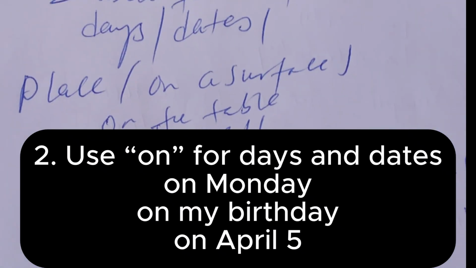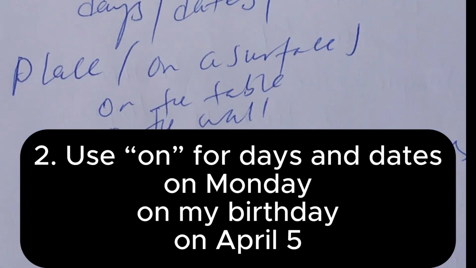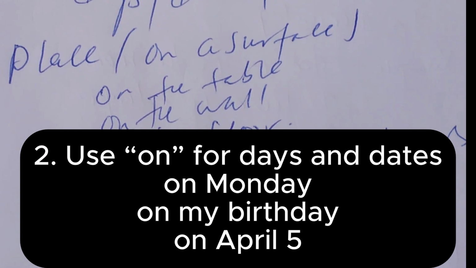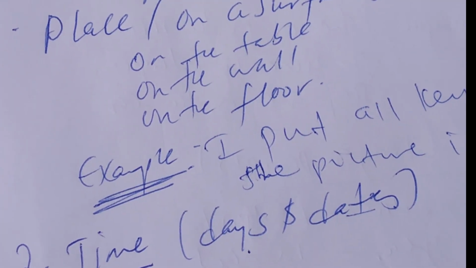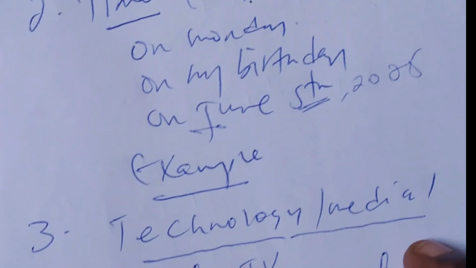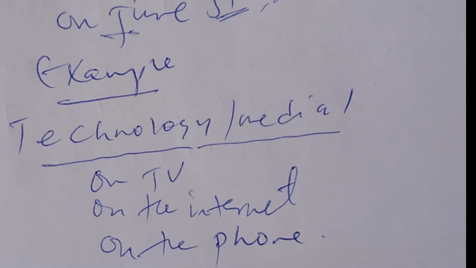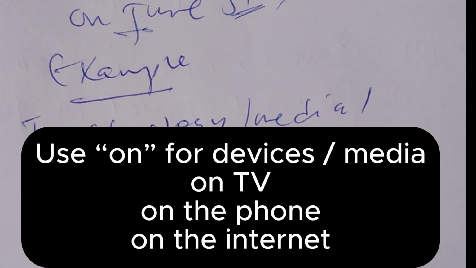The other time we use "on" is for days and dates. From Monday up to Sunday we use "on": on Monday, on Tuesday, on Friday. For dates, we use "on" July 15th, 2025, something like that. The other use of "on" is for technology or media: on TV, on the internet, on the phone.